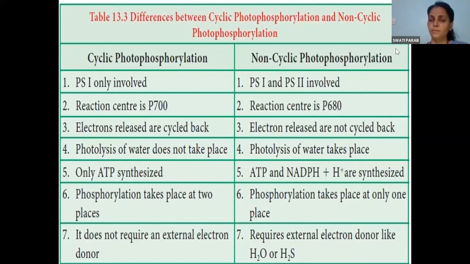Where does it happen? Very simple. I gave a hint a while ago. Always it occurs in between the electron carriers, and the electron carriers are what? F and B6, correct? And that is the place where it takes place. Here it does not require any external electron donor. Here it requires an electron donor like water or H2S. In bacteria, H2S acts as an electron donor, and in this case, water acts as an electron donor. Okay, so write down this difference between cyclic and non-cyclic photophosphorylation.